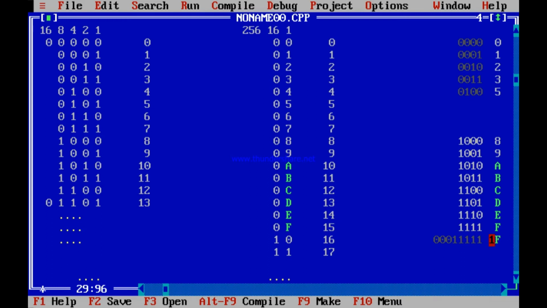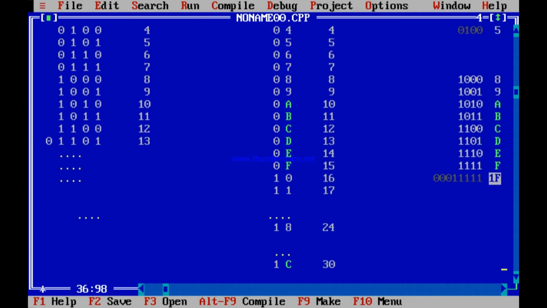What is 1F? This is 1, so 1 into 16, plus 15 ones, F is 15. 1 into 16 is 16. 15 ones is 15. So 16 plus 15, how much? 31. So see, conversion is that easy.